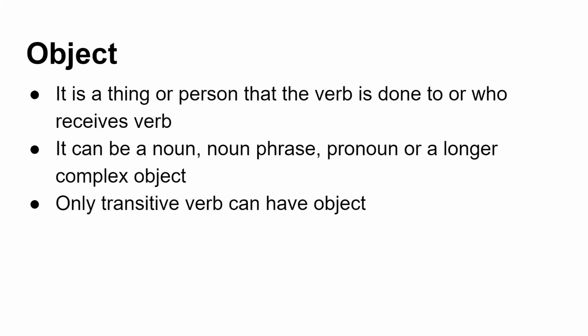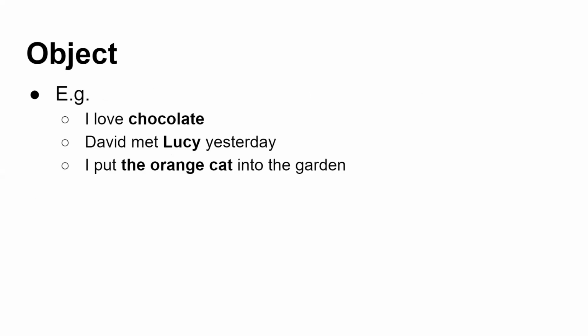The next is object. An object is a thing or a person that the verb is done to, or who receives the verb. It can be a noun, noun phrase, pronoun, or a longer complex object. Only a transitive verb can have an object. Transitive means the action should be transferable from one person to another. Otherwise, it will not have any object. Now we will see the examples. I love chocolate. So chocolate is the object here. David met Lucy yesterday. So David met whom? Lucy. So Lucy is the object.